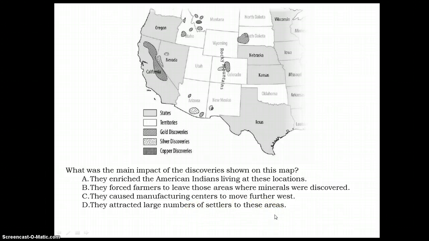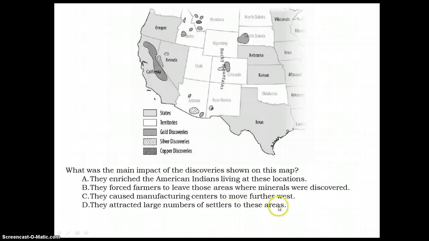Makes the most sense. And it makes the most sense because, one, I know that more people are settling in the West. And I'm not sure whether a manufacturing center has been built in the West. I know cities are coming, but I don't know if manufacturing centers are.